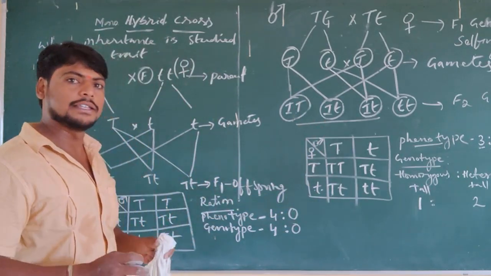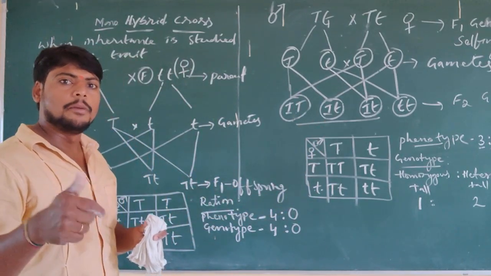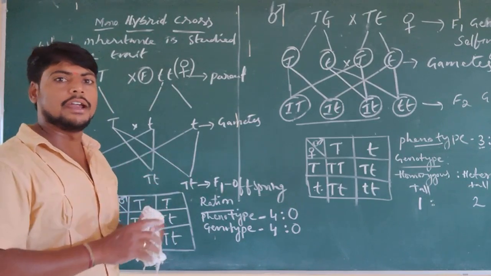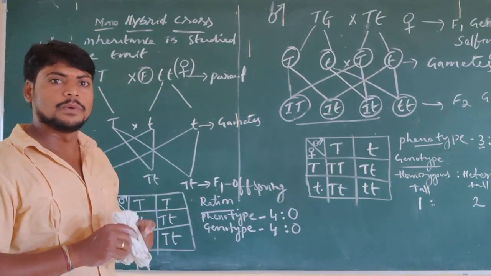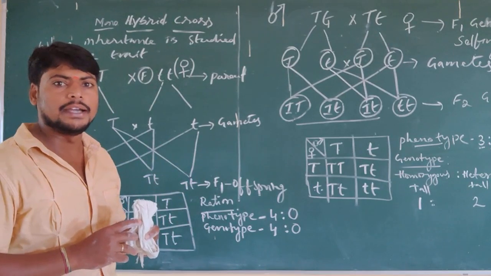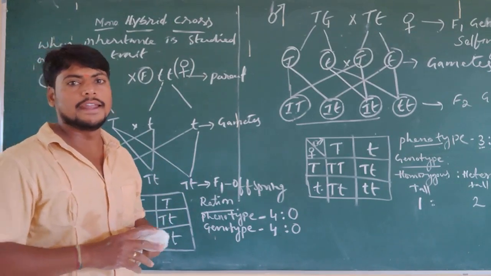And in the next class we will discuss the dihybrid cross. Based on the dihybrid cross, we also derive one principle, the law of independent assortment, that we will discuss in the next class.